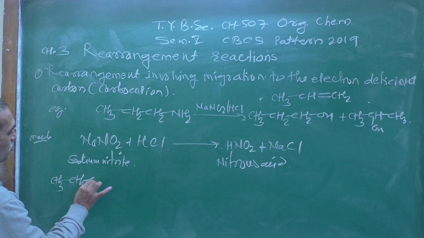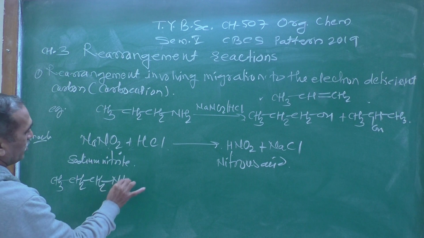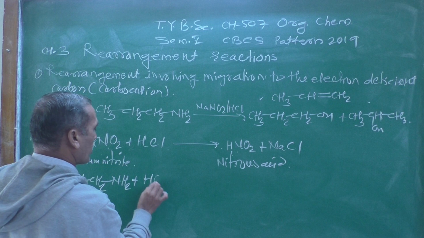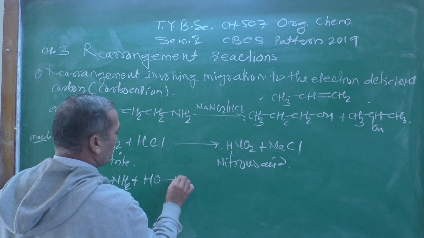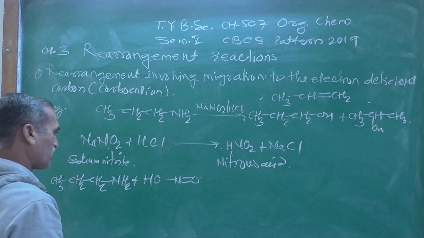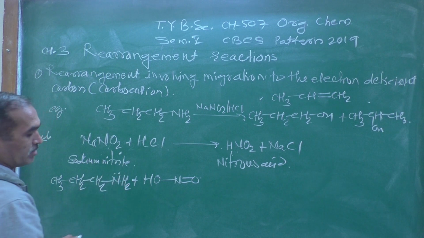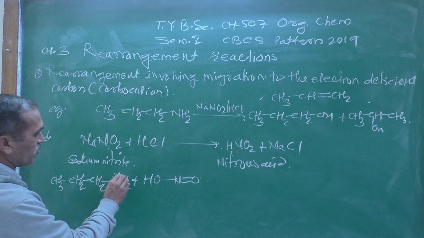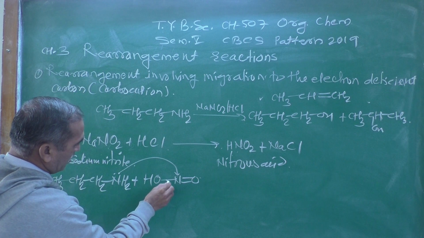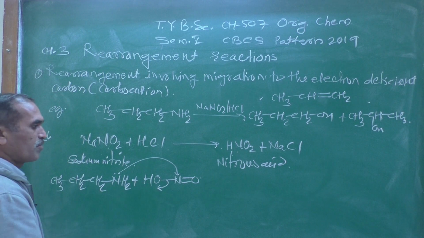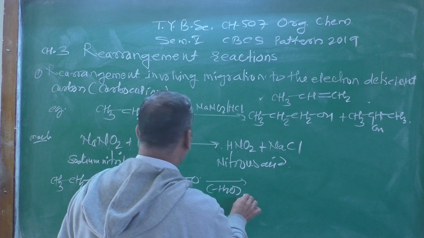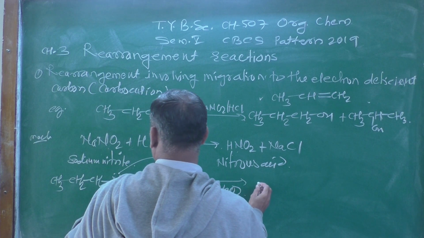CH3, CH2, CH2, then NH2, and this nitrous acid we write like this: HO, then N double bond O. Nitrous acid is a hydroxyl type of compound. Now the lone pair present on the nitrogen atom attacks this nitrogen, and there is an elimination of a water molecule, H2O.